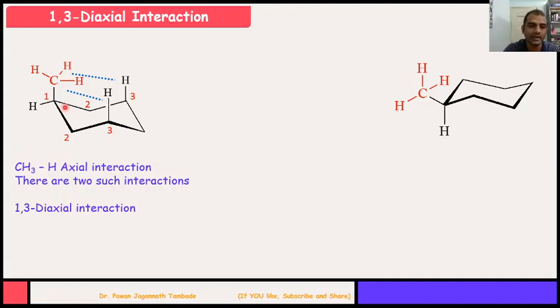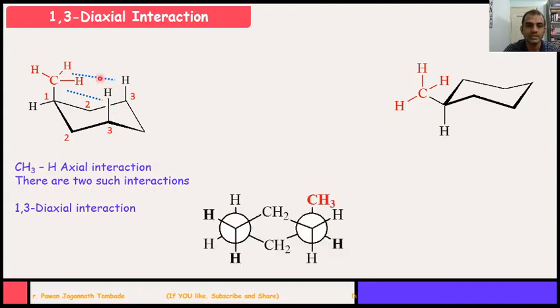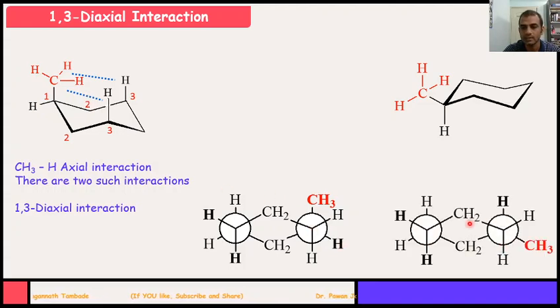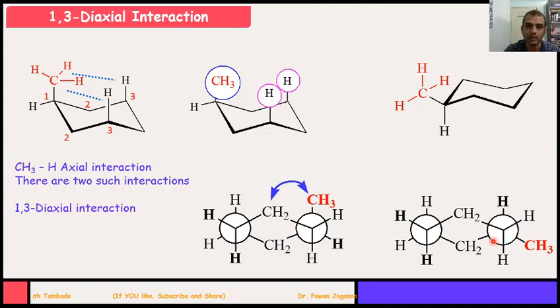Because of this 1,3 diaxial interaction, this conformation becomes a little bit unstable and the value is 1.8 kilocalorie per mole. So this is the same conformation, axial conformation in Newman projection formula, and this is equatorial in Newman projection formula. So if a group is present on axial position, then it interacts with the atoms or group, in this case hydrogen, present at relatively third position, and because of this interaction this conformation becomes a little bit unstable.